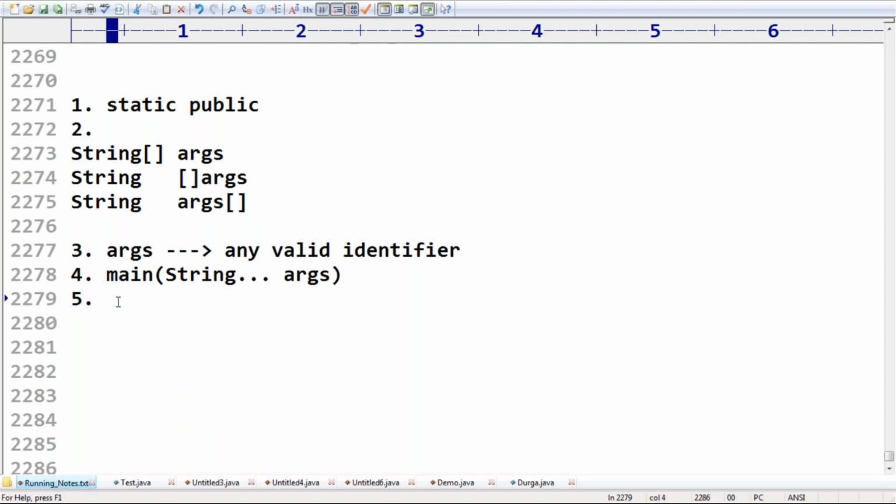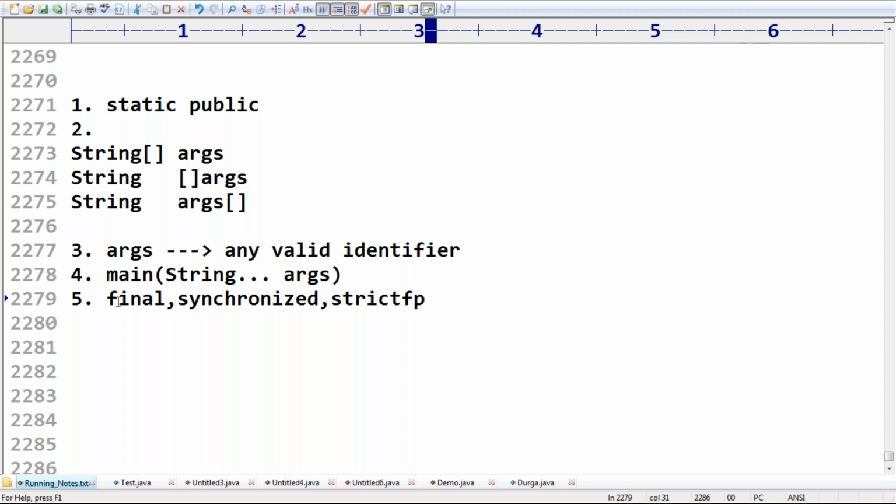Okay, next thing is the main method can be final, sir. Remember this one, main method can be final. I want to convey that a child class is not allowed to define its own main method; compulsorily the child class should depend on the parent class main method only. Like it can be final, it can be synchronized. Synchronized means this method should be executed by only one thread at a time.